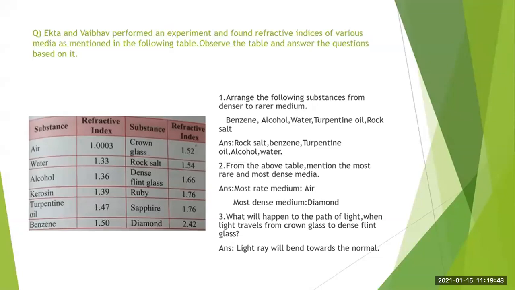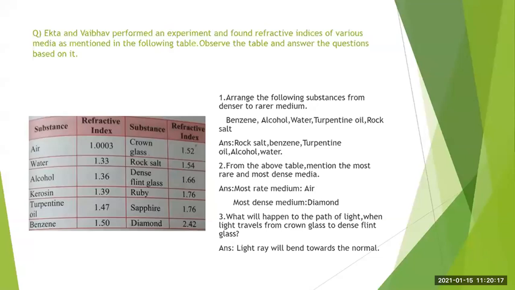Now see the first one. Arrange the following substances from denser to rarer medium. What we have to do? Arrange the following substances from denser to rarer medium. They have given us some substances like benzene, alcohol, water, turpentine oil and rock salt. So we have to arrange these given substances from denser to rarer medium.